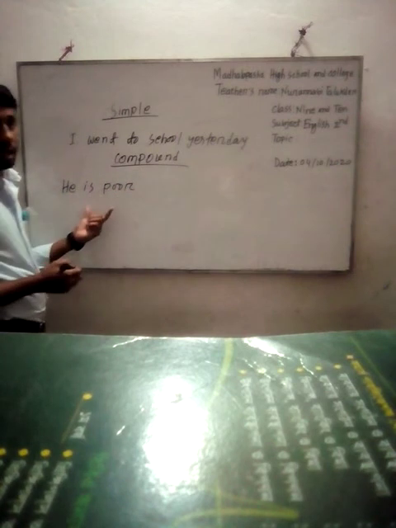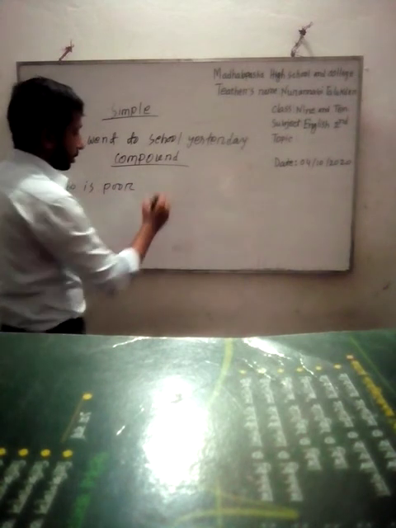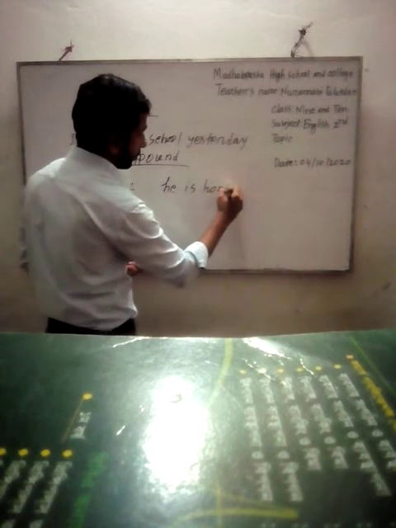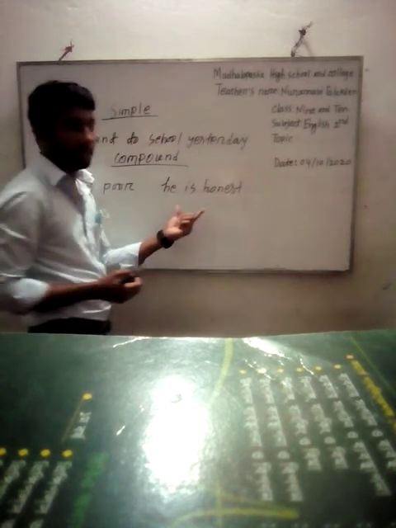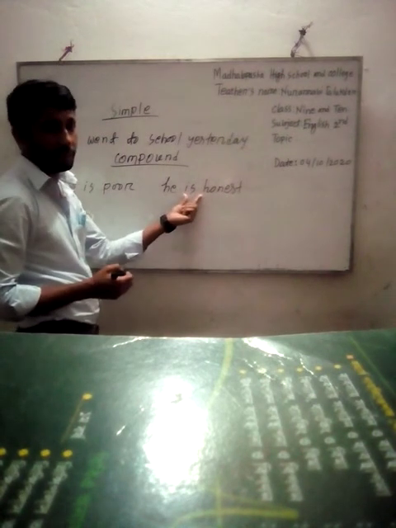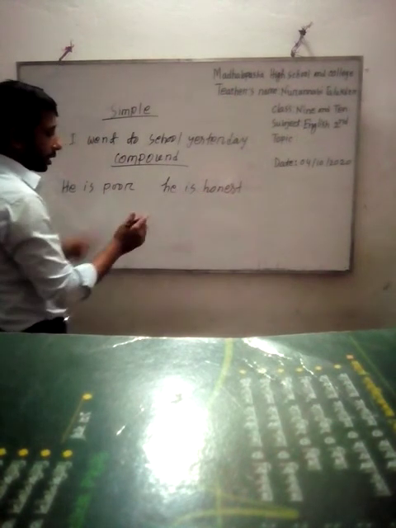This is an assertive sentence. He is honest. This is also an assertive sentence. In each sentence, is is the finite verb. That is two sentences.